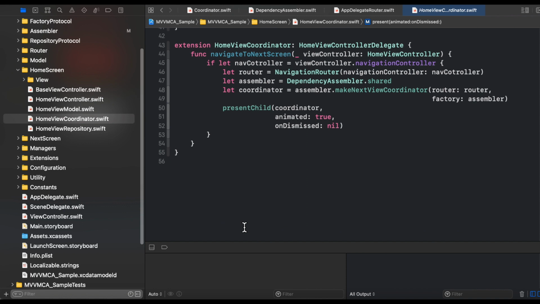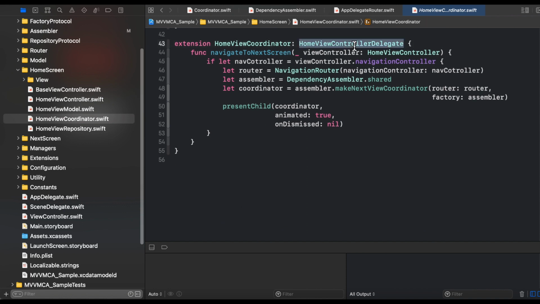And now pay attention to the home view controller delegate. If you remember, I told you that there is a next button on the home view controller screen. Whenever the user presses it, with the help of the coordinator, the flow reaches the navigate to next screen.